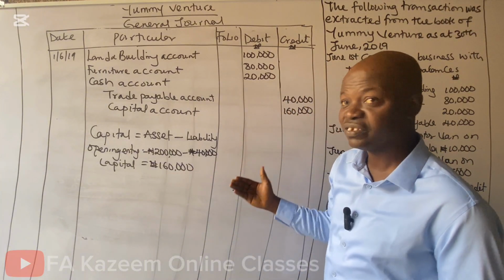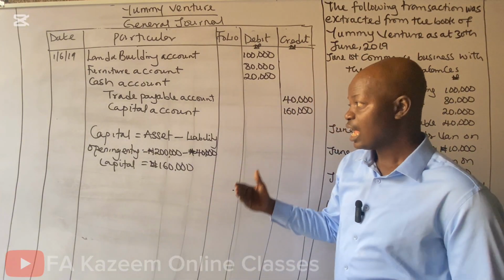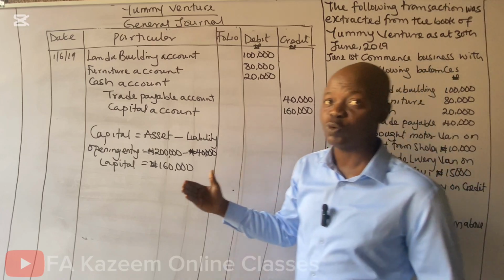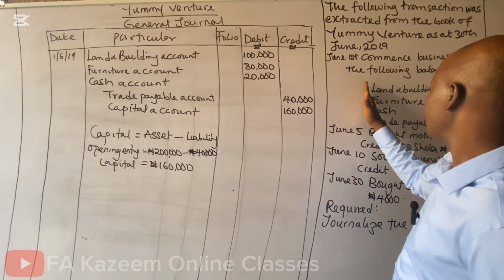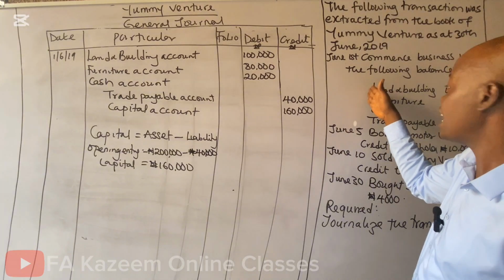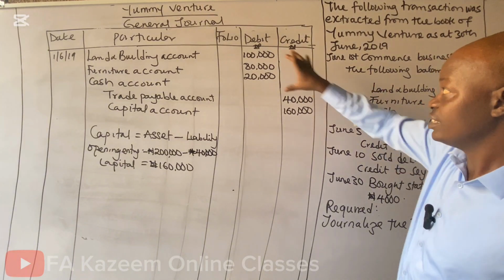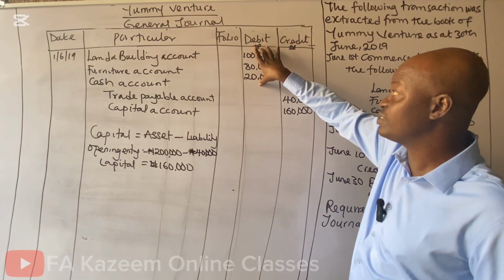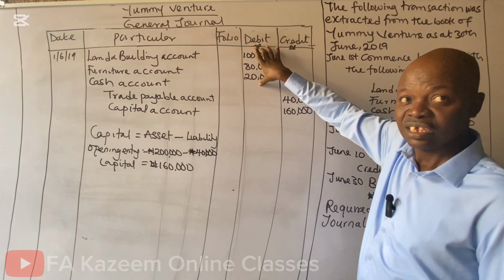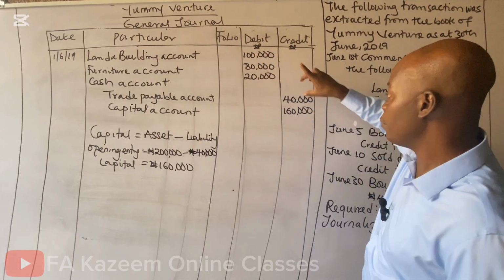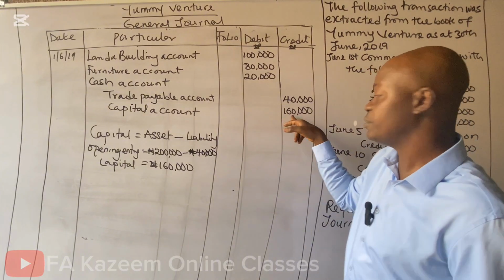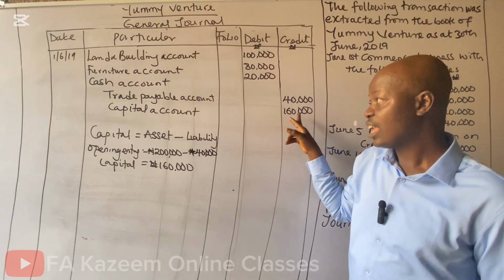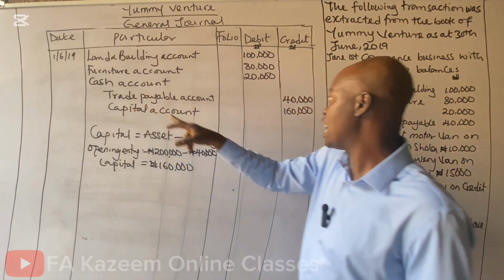Our opening entries means at the beginning of the accounting period, how much was introduced into the business. The question told us that what was introduced into the business is asset and liability. The asset that was introduced into the business is 200,000. If out of this asset, a liability of 40,000 is paid back, meaning what the owner introduced into the business is 160,000, and that will be capital. How do we get that?